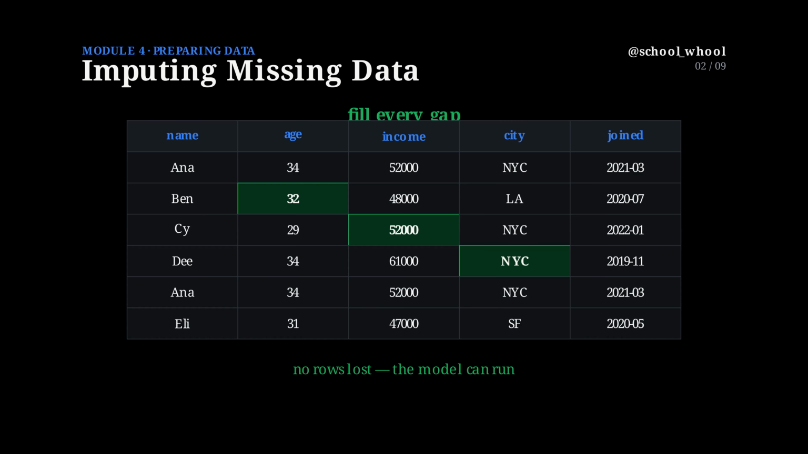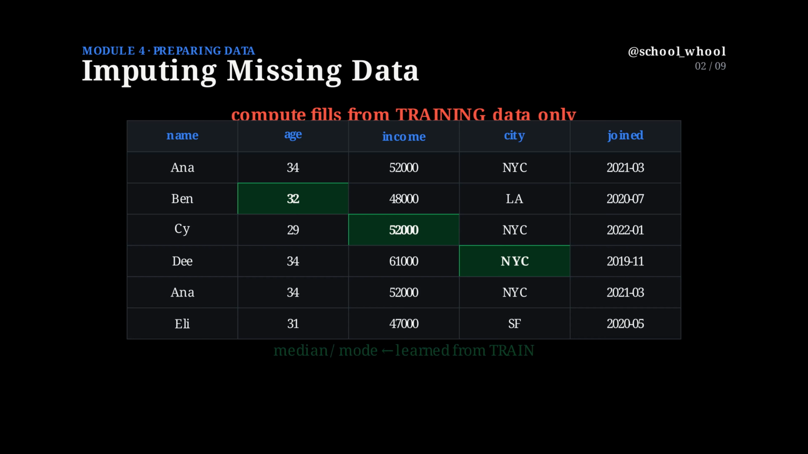One crucial rule. Compute those fill values from the training data alone. Peeking at the test set to compute a mean leaks information. A mistake so important we'll give it its own lesson.